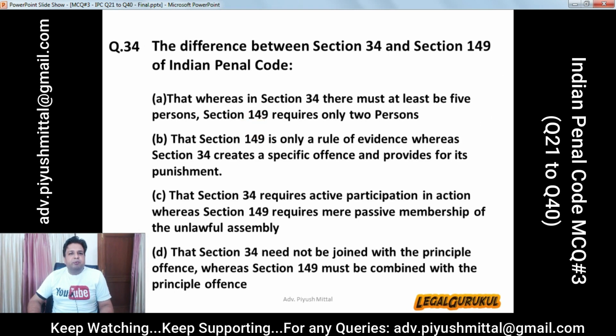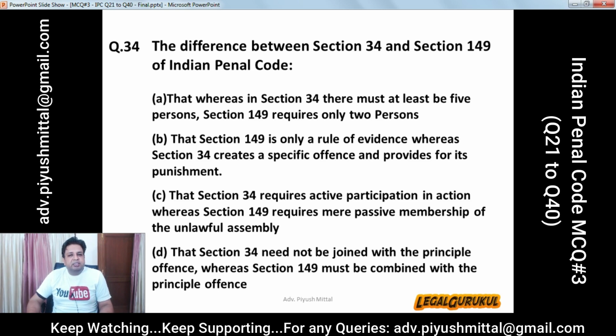Question number 34. The difference between section 34 and section 149 of Indian Penal Code. A, that whereas in section 34 there must at least be 5 persons, section 149 requires only 2 persons. B option, that section 149 is only a rule of evidence, whereas section 34 creates a specific offence and provides for its punishment.